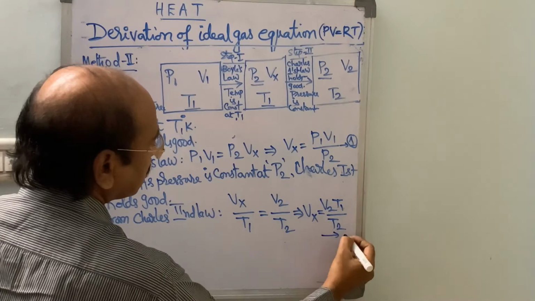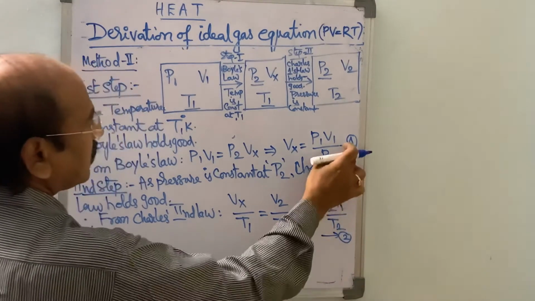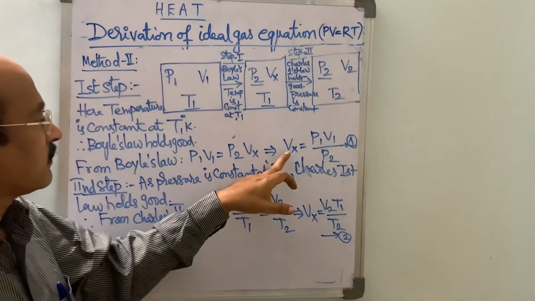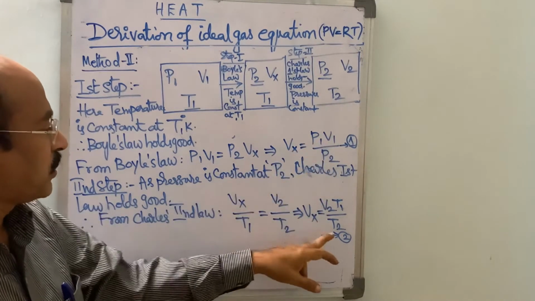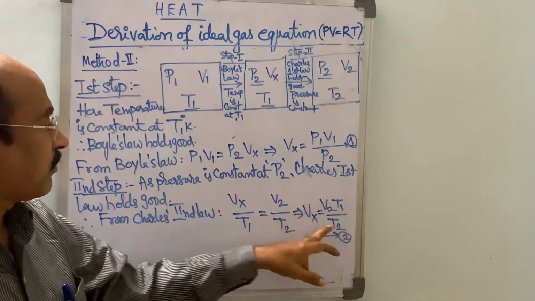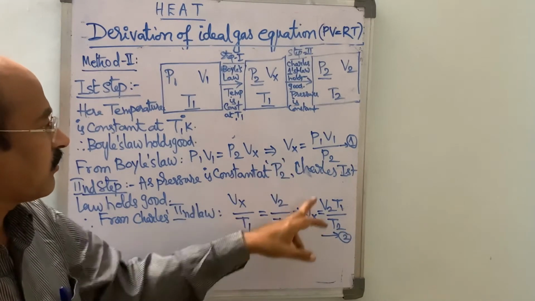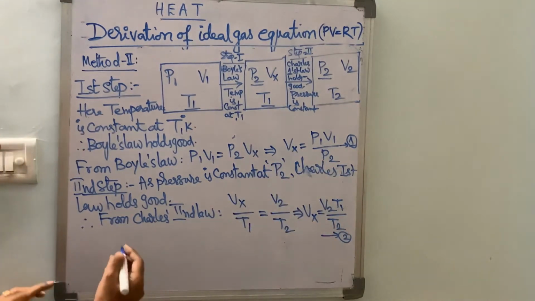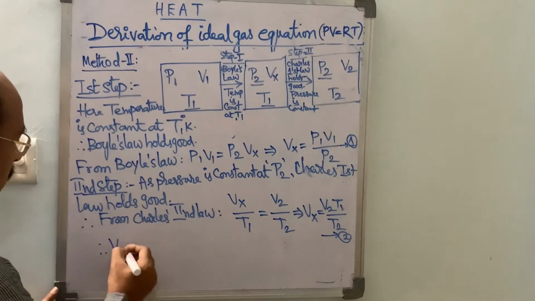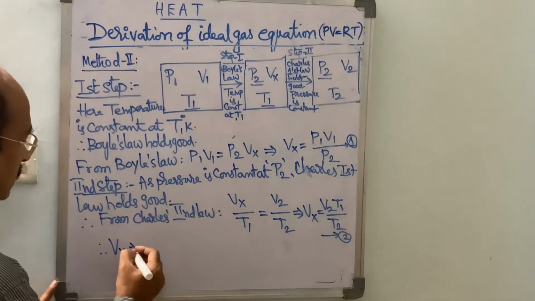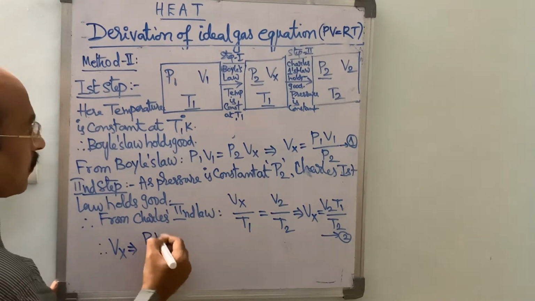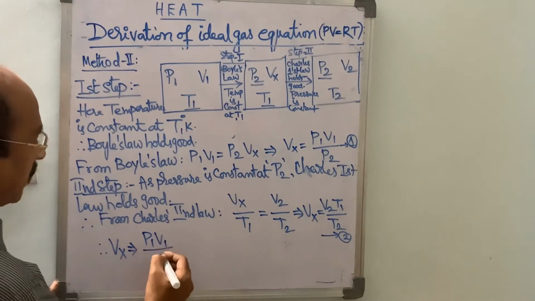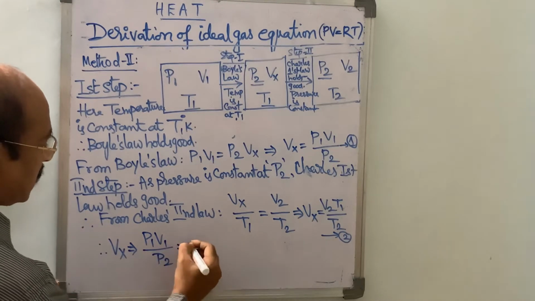Let this be equation 2. So in 1 and 2, Vx is equal to P1 V1 by P2, and Vx is equal to V2 T1 by T2. As the left hand sides are equal, right hand sides are also equal. Therefore, comparing the values of Vx from 1 and 2, P1 V1 by P2 is equal to T1 V2 by T2.